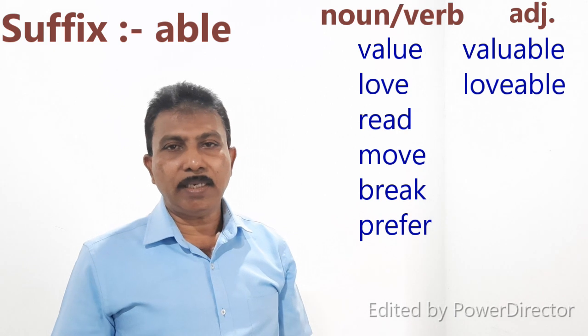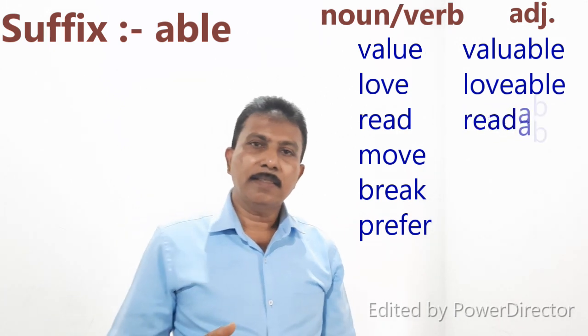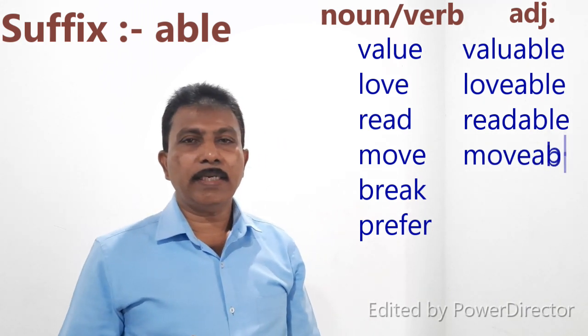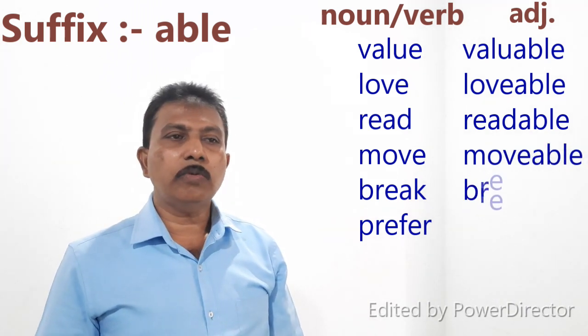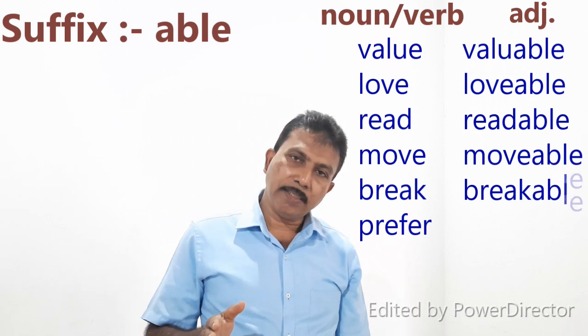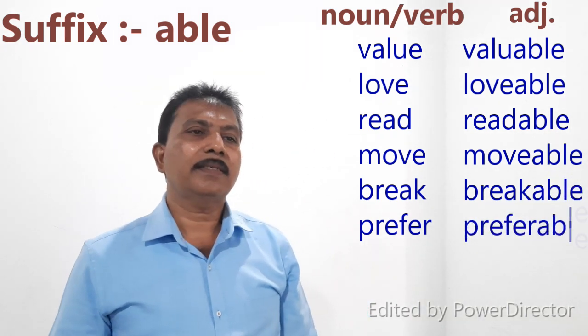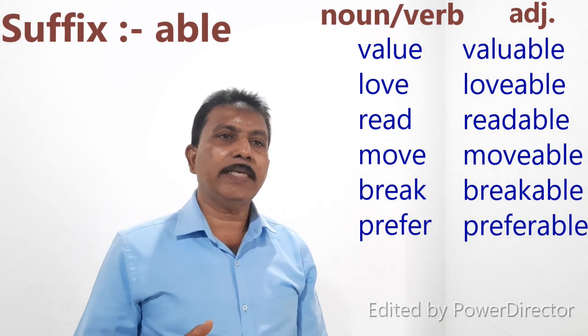Love, we add able, lovable. Read, we add able, readable. Move, we add able, movable. Break, we add able, breakable. Prefer, preferable. Like that, we add suffixes to the end of the word.